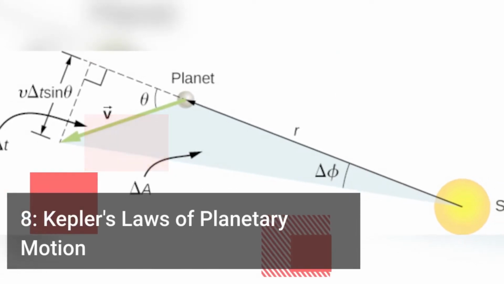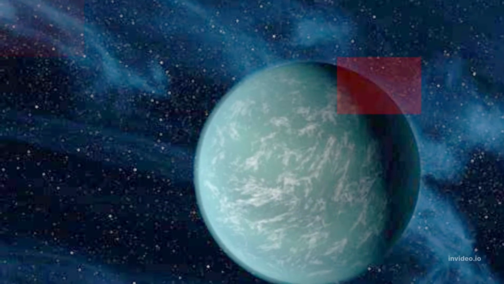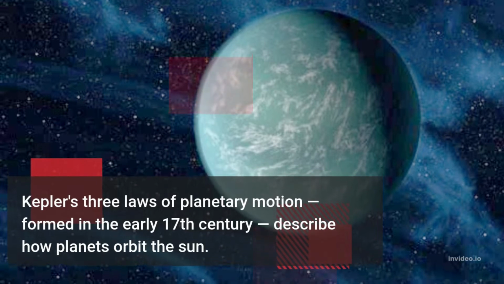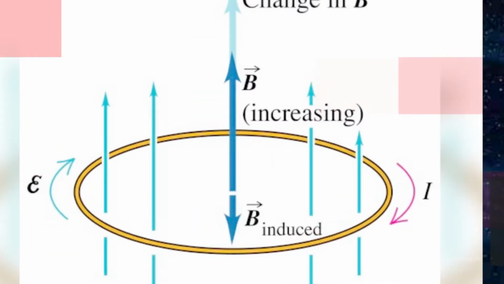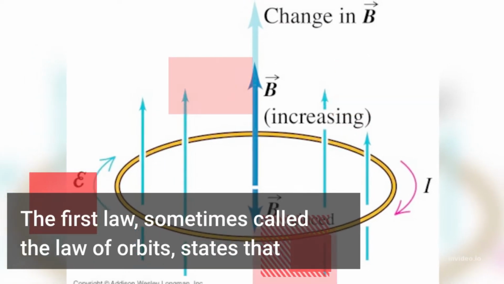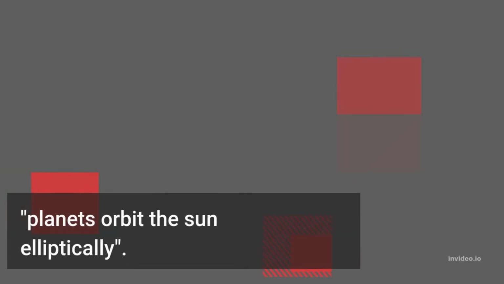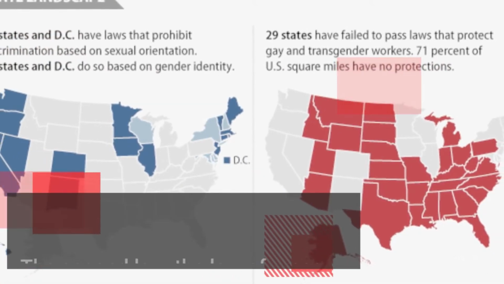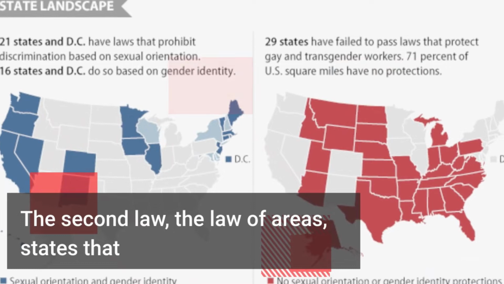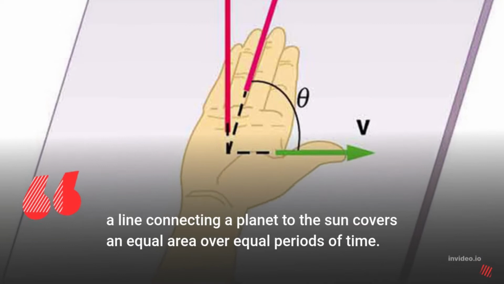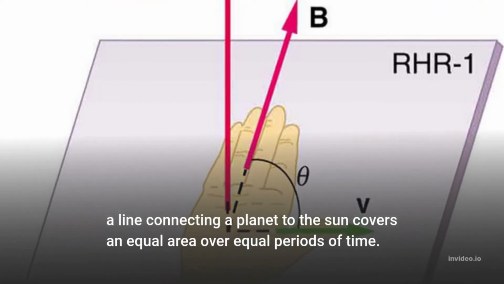Number 8. Kepler's laws of planetary motion. Kepler proposed 3 laws for planetary motion. Kepler's first law is called the Law of Orbits. It states that planets orbit the Sun elliptically. The second law is the Law of Areas. It states a line connecting a planet to the Sun covers an equal area over equal periods of time.